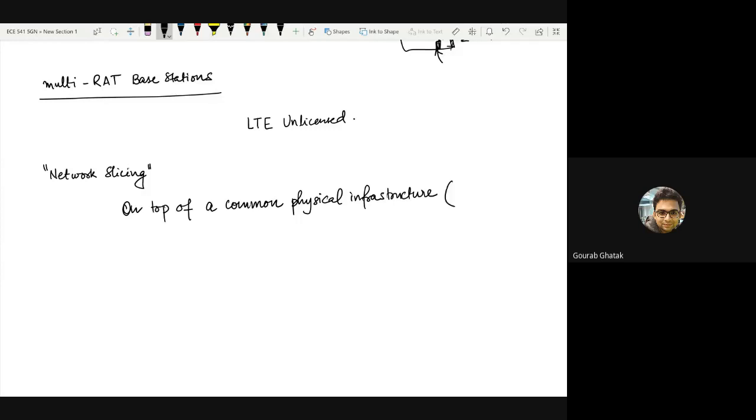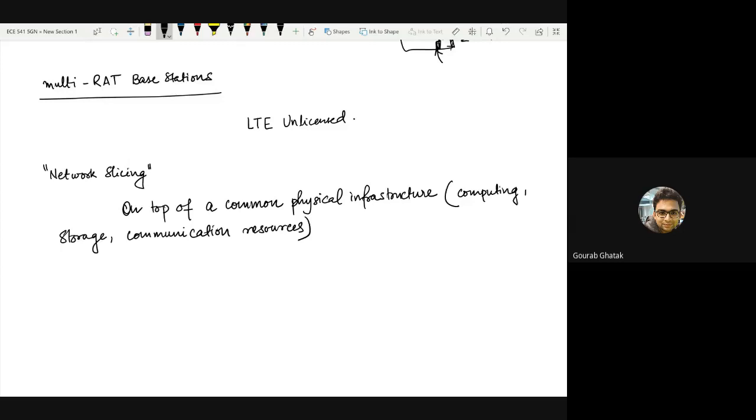So what is a physical infrastructure? It can consist of computing, storage, communication resources. So you can think about applications such as AR, VR, or autonomous driving and so on. It needs a lot of communication resources, a lot of computing resources, somewhat some storage resources, but not all of them are present in the end device, right? So for example, you are running a real-time application, you need to offload some of your computation to nearby servers and so on.